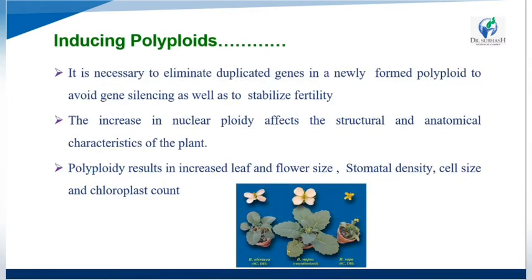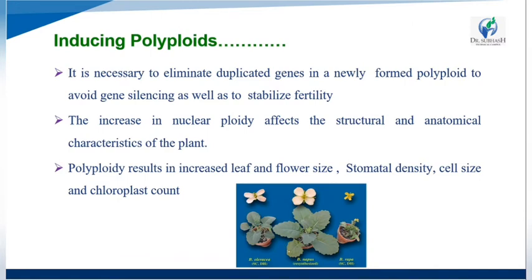Inducing polyploids, it is necessary to eliminate the duplicate genes in the newly formed polyploids to avoid gene silencing as well as to stabilize fertility. Okay, so the increase in nuclear ploidy affects the structural and anatomical characteristics of the plant.